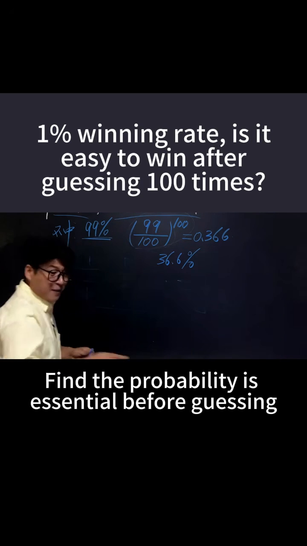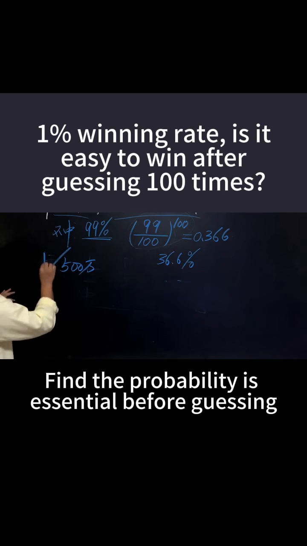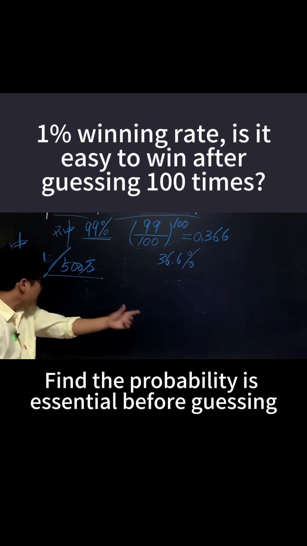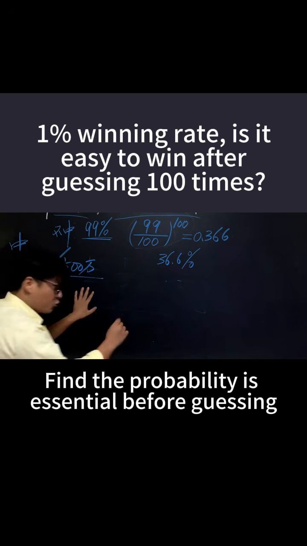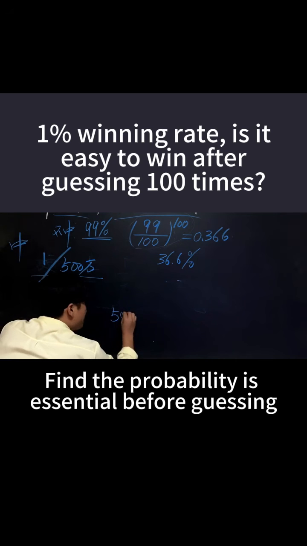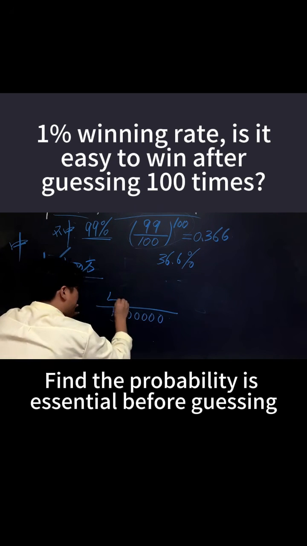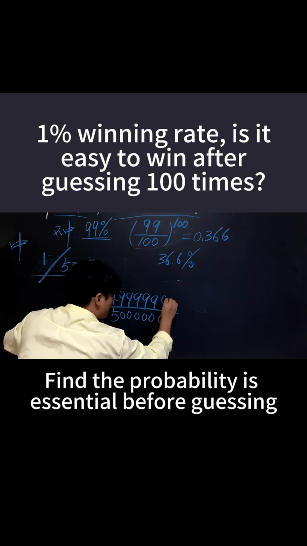And also, take the lottery, for example. With odds of 1 in 5 million, let's say the chance of winning is 1 in 5 million. Some of you might say, if I buy 5 million tickets, I'm bound to win, right? But everyone, take a look at just how high the probability of not winning actually is. So the probability of not winning is 4,999,999 out of 5 million.